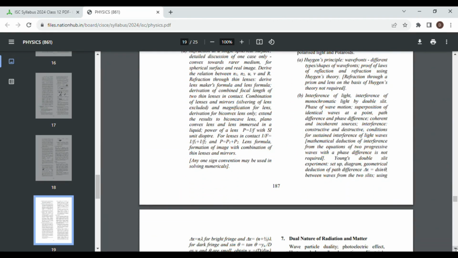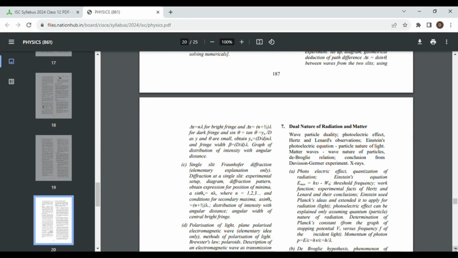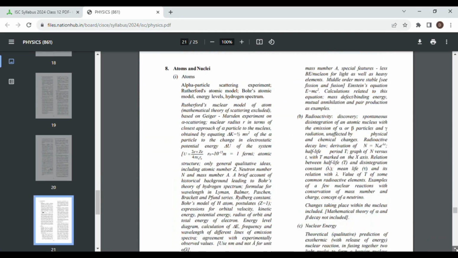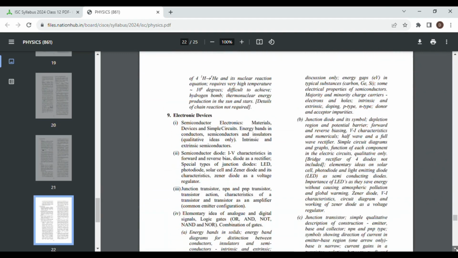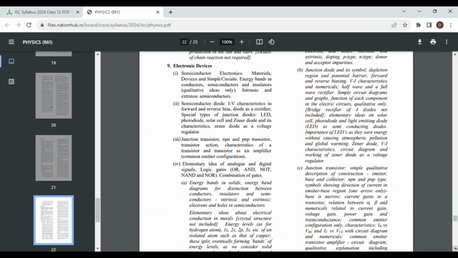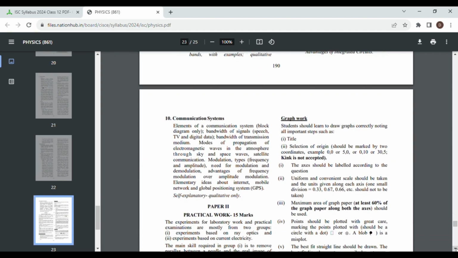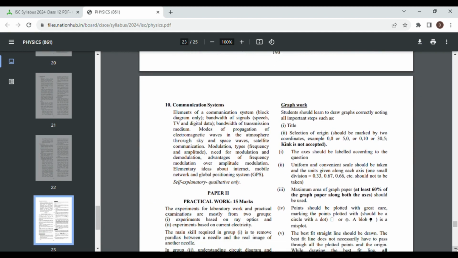So confidence is a game changer for anybody on this planet in any examination. So please go through the syllabus. Again, I am requesting you, check the syllabus and then only study. Otherwise, without the syllabus, whatever you are studying is incomplete.